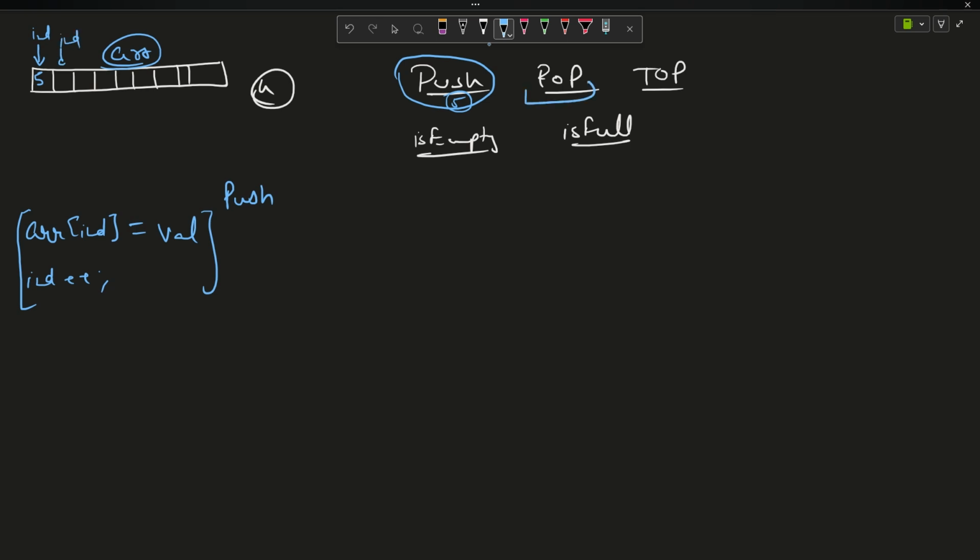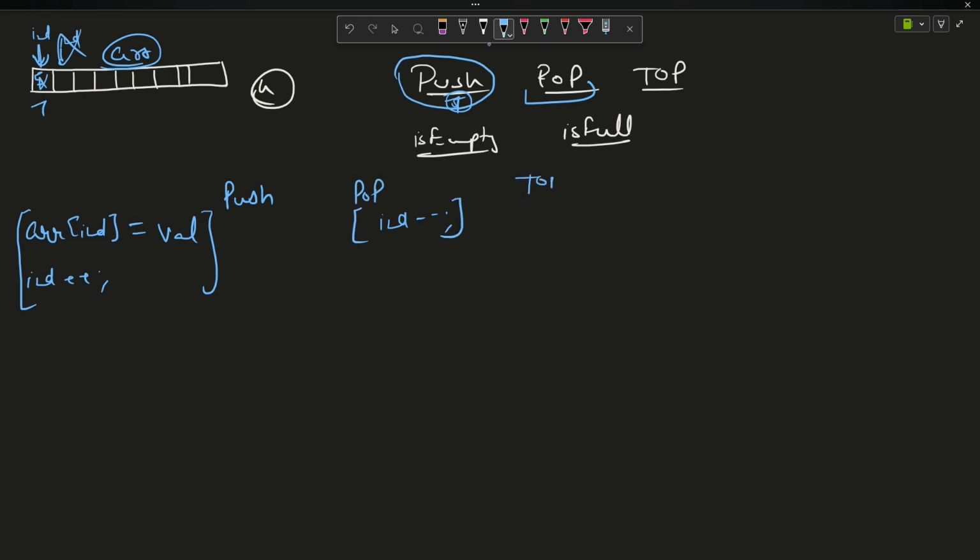What is the implementation for pop? Simple. My index is here. I just have to return the previous element, that is index minus minus, so index will no longer be here, index will be here. And if you say push 7 now, 5 will be replaced by 7, so it is actually getting implemented, because 5 doesn't have an essence here. So pop is only index minus minus.